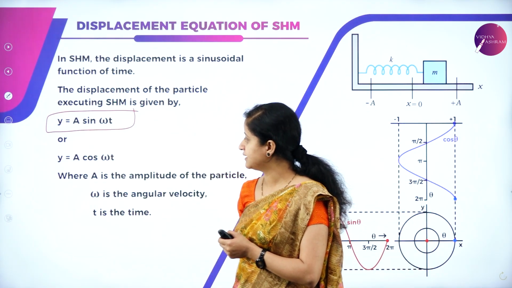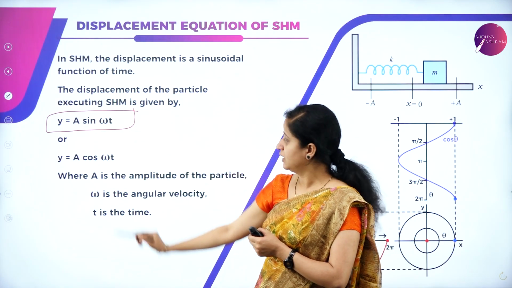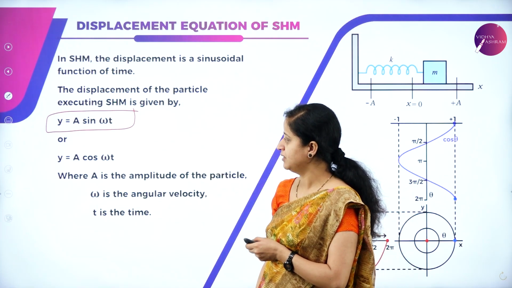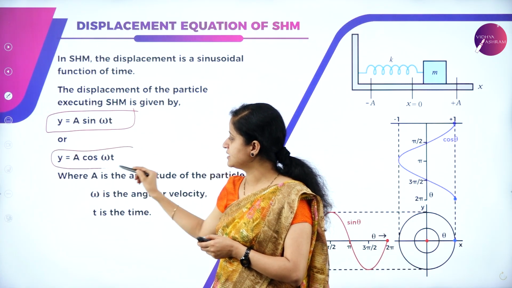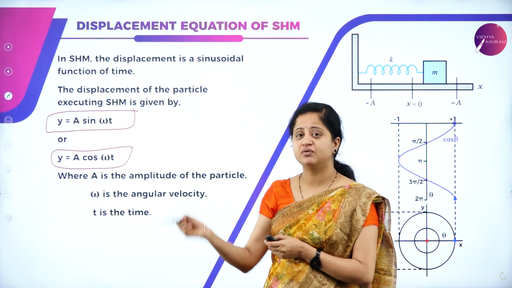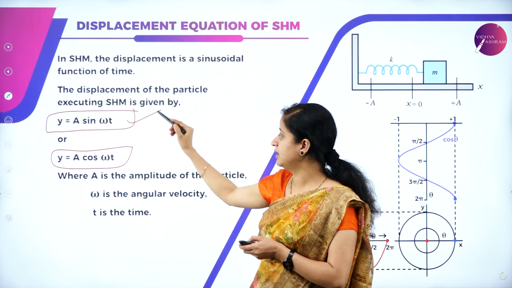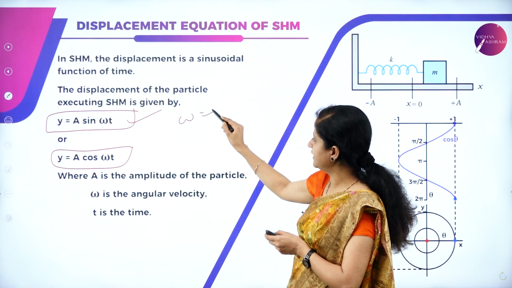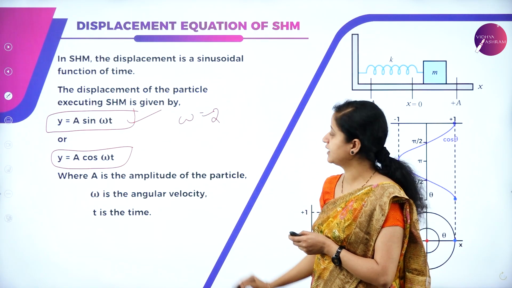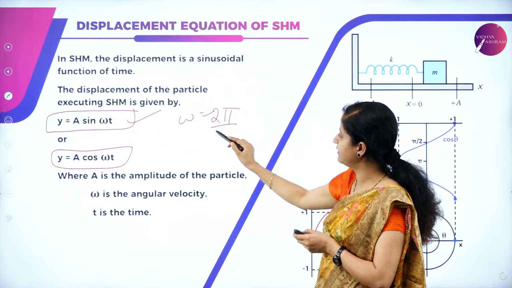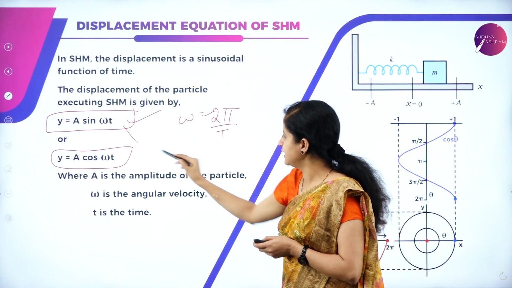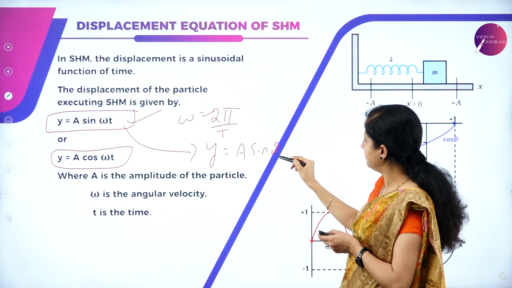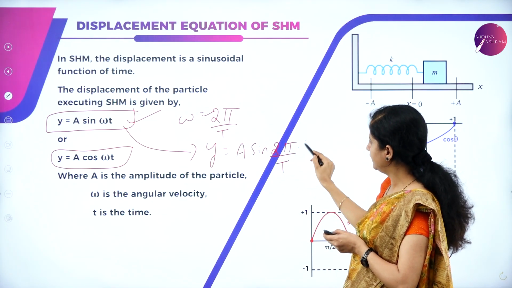Here y is nothing but the displacement, a is the amplitude, and omega is the angular velocity, t is the time. So it can also be written as y is equal to a cos omega t according to its orientation, but frequently we use the term a sin omega t. We know what omega is. Omega in terms of frequency we can also write as 2 pi divided by T. Now this equation becomes y is equal to a sin (2 pi divided by T) into t.